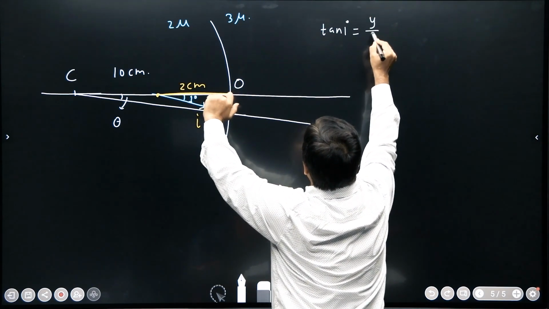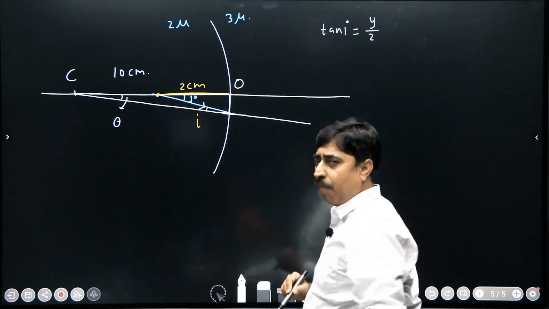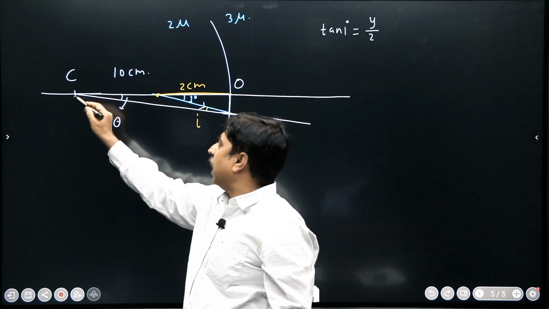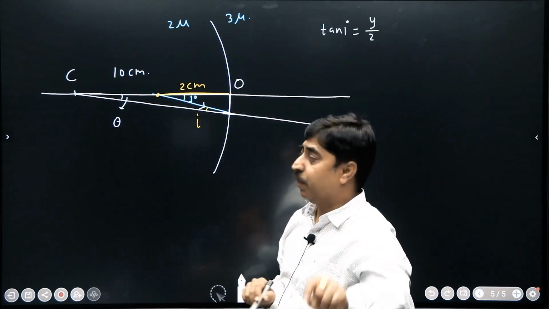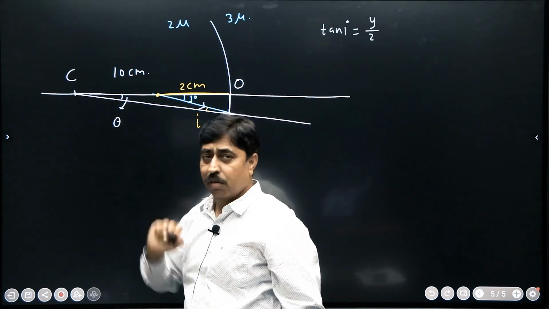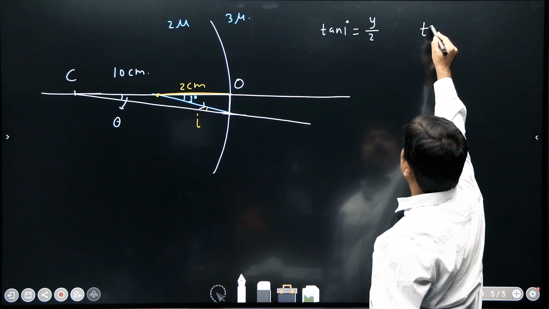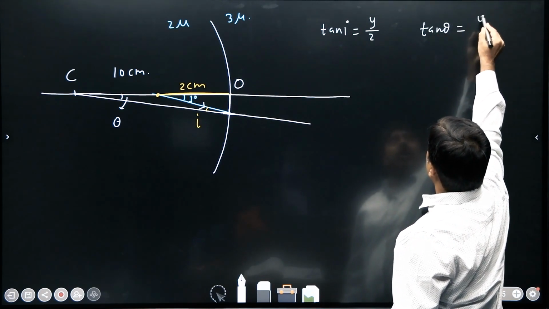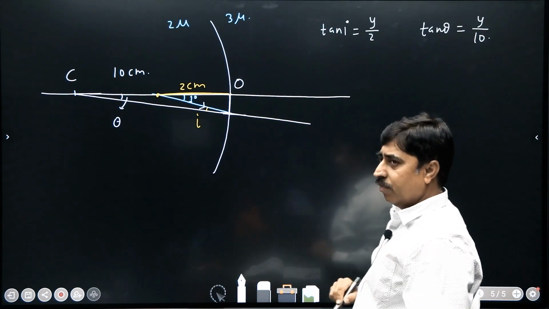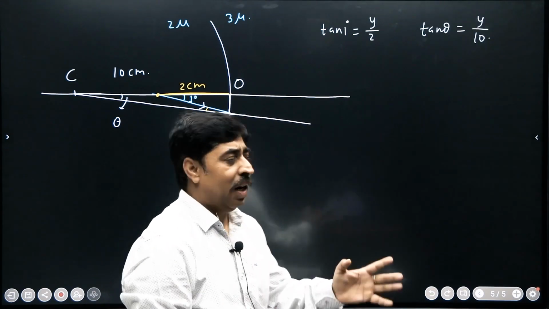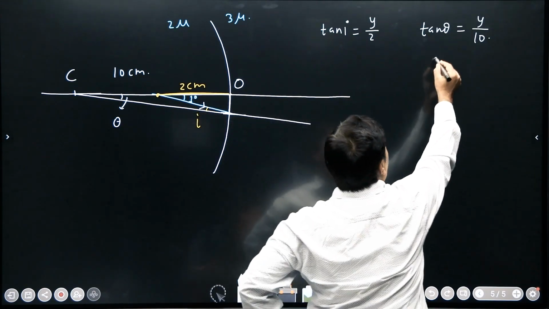Let me call it y upon 2. Similarly, tan theta can be written as y upon 10, because this distance is 10.